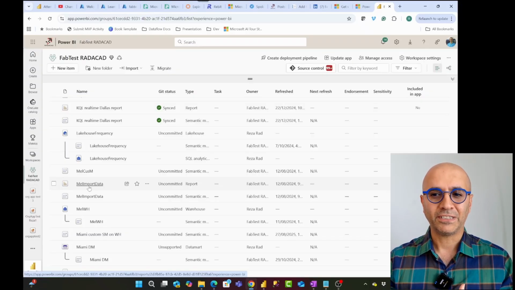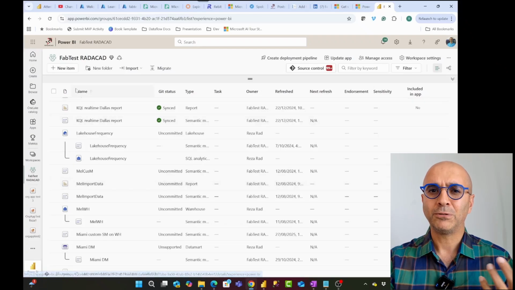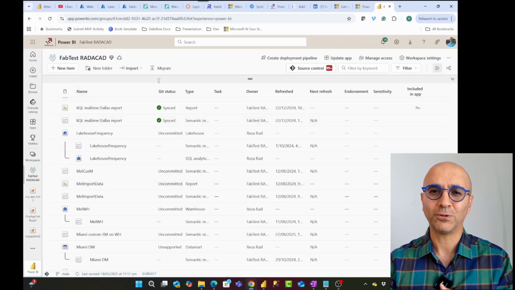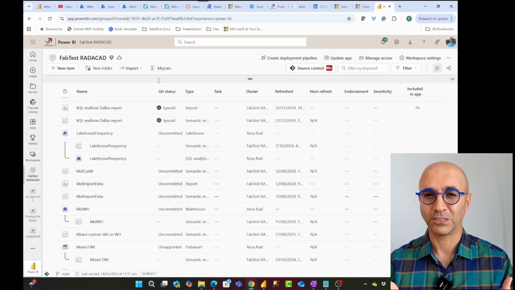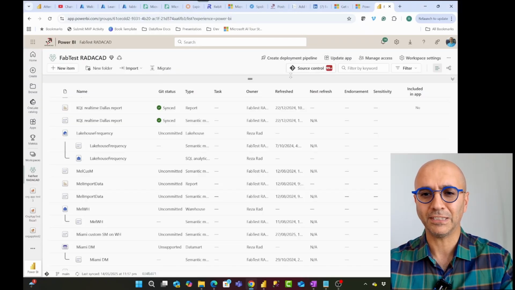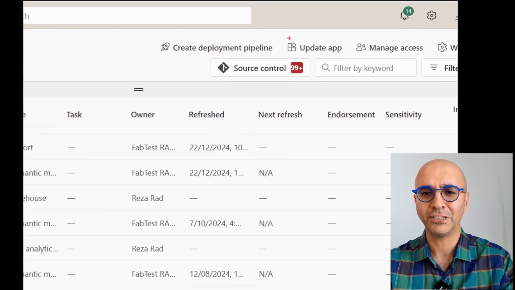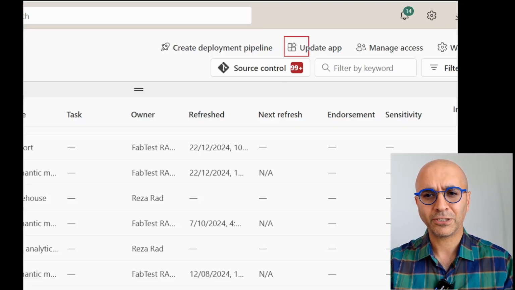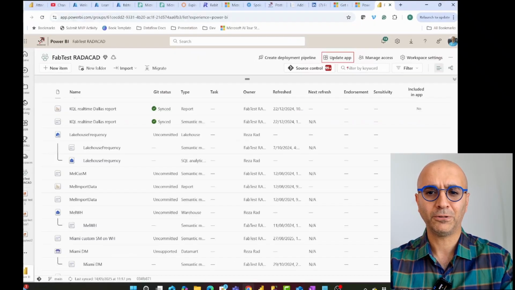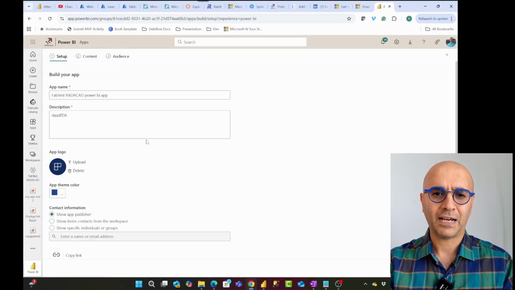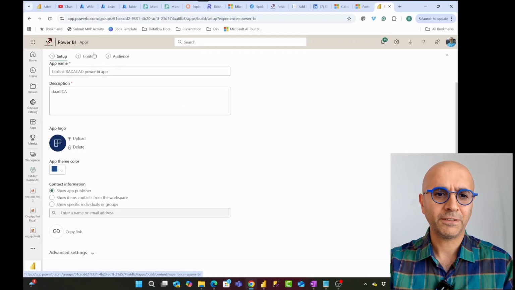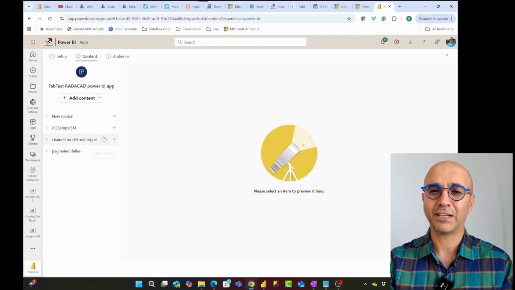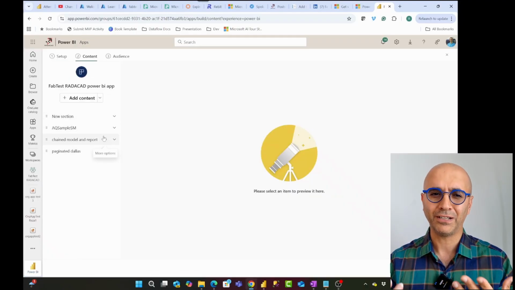One other difference, which is a big difference in here, is that with Power BI app, you cannot create more than one app per workspace. And you can actually see it inside our workspace. We have a section where we could create an app. Now that we have created the app, we just have the update app. Whenever I go to this update app, I'll see the app that I have created. This is the app, this is the content of it, this is all the configurations of it. I can just update it, but it would be one app.